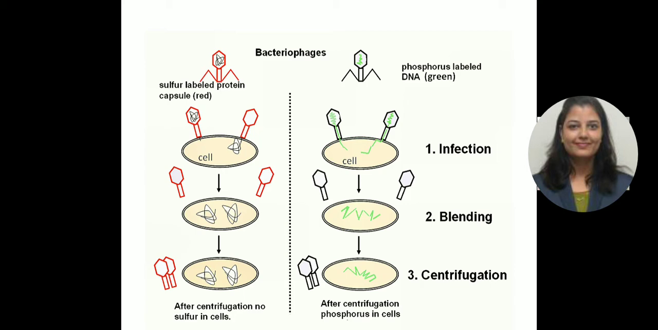That means the transformation which happened from the harmless to the harmful strain was due to DNA only. So that is how it was proved that the genetic material was DNA only.